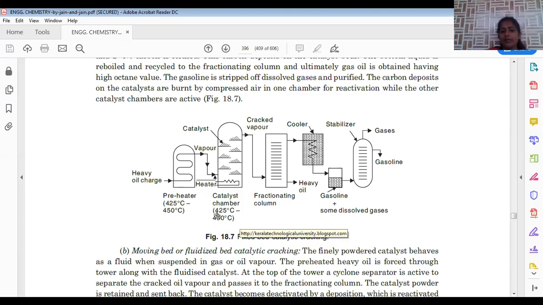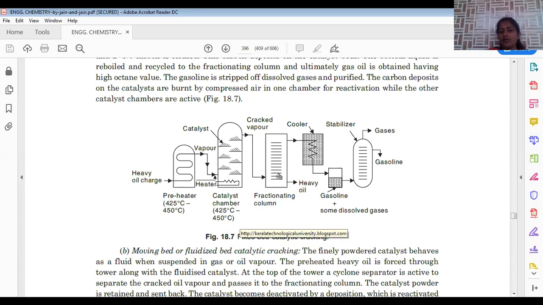So here we are maintaining 425 to 450 degrees centigrade in this catalytic chamber. The vapors coming from the preheater enter this catalytic chamber. The catalyst is now associated with the vapors of heavy oil, so that cleavage of bonds is possible. These are cracked vapors; here only cleavage of bonds is possible in the presence of catalyst. Now whatever fragments are there, all of those fragments enter this cylindrical column called the fractionating column.